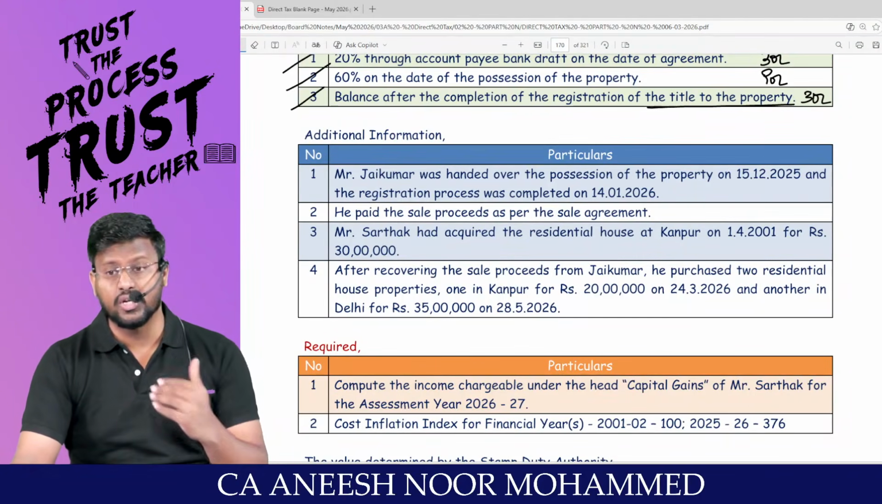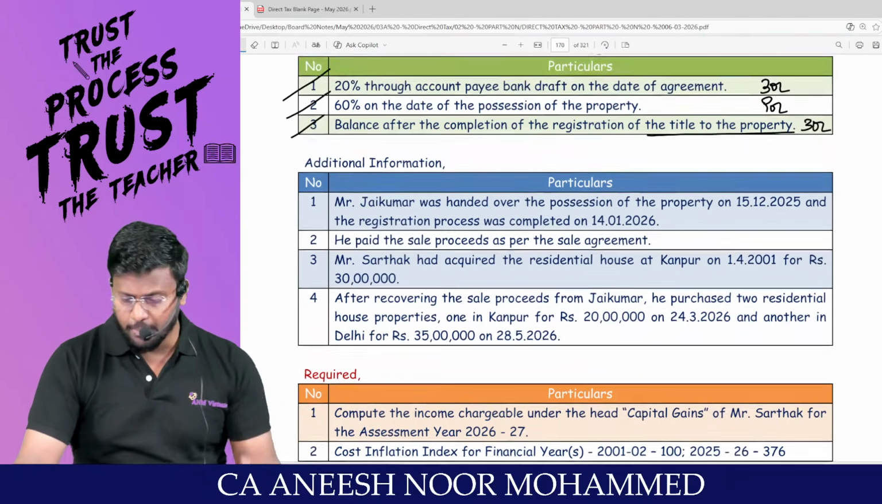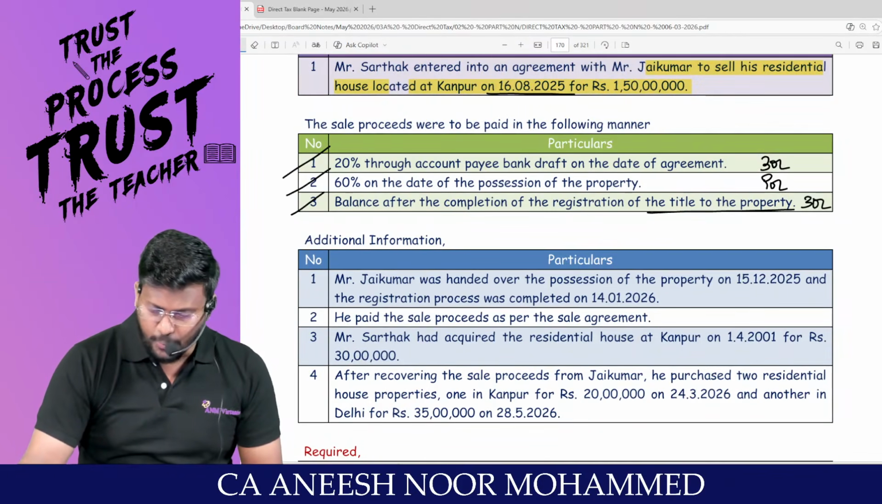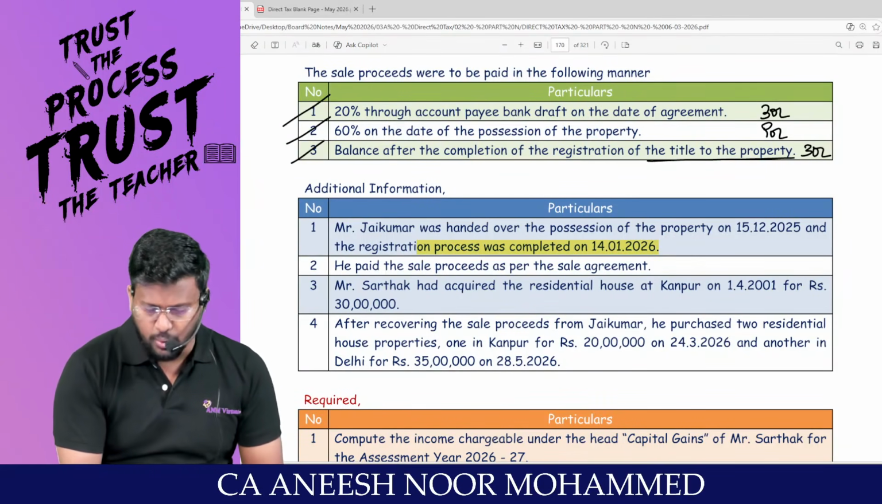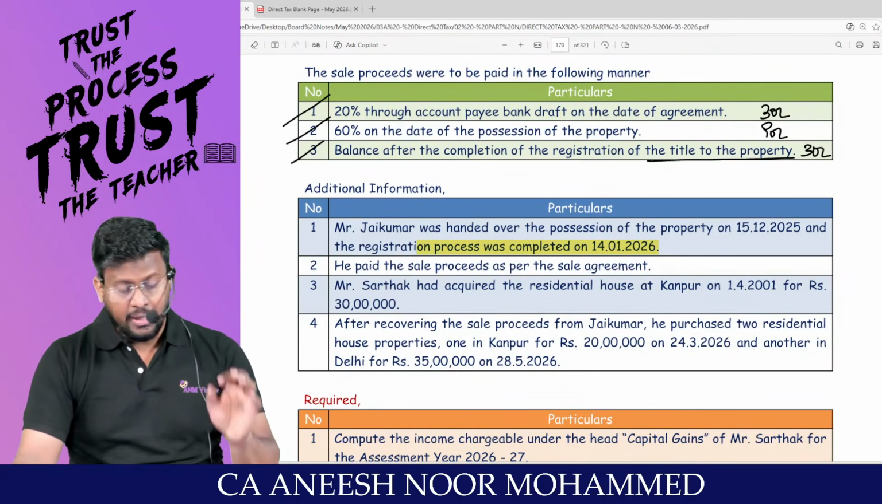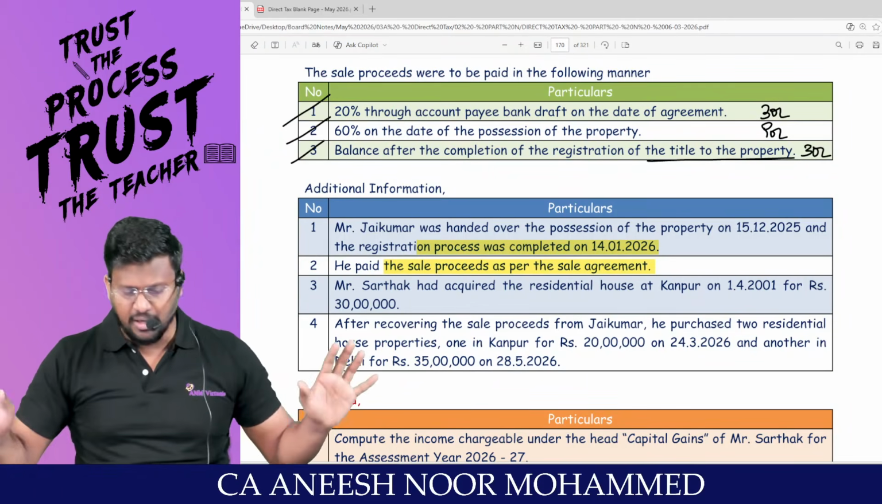This is the additional information. Mr. Jai Kumar was handed over the possession of the property on 15/12/2025 and the registration process was completed on 14/1/2026. He paid the sale proceeds as per the sale agreement. Fine. Everything has been pakka done.